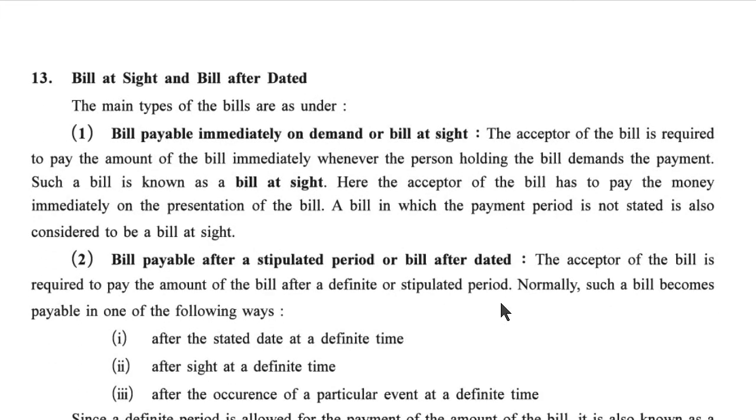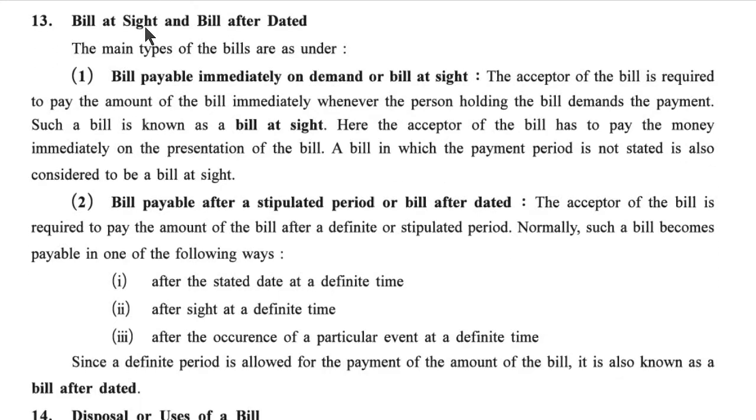Now point number 13: bill at sight and bill after dated. The main types of the bill are as under. First, bill payable immediately on demand or bill at sight.